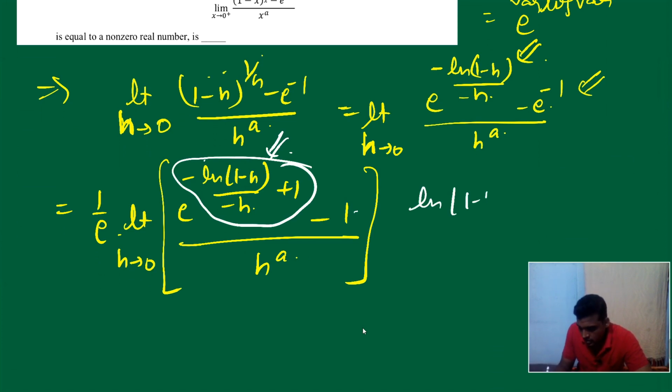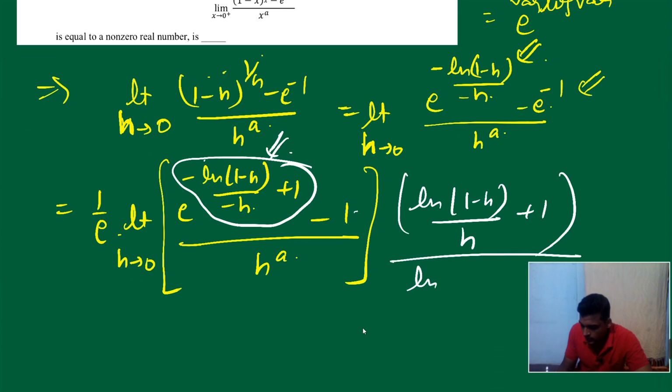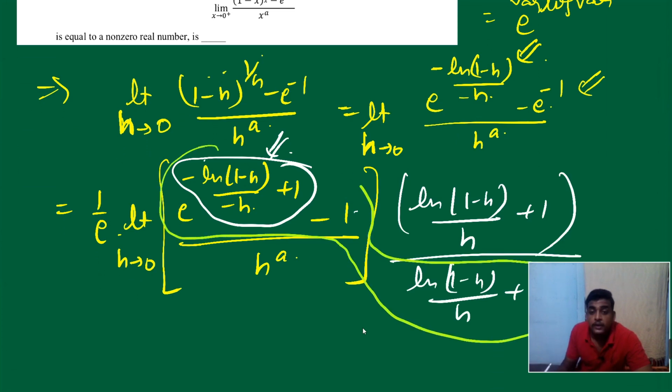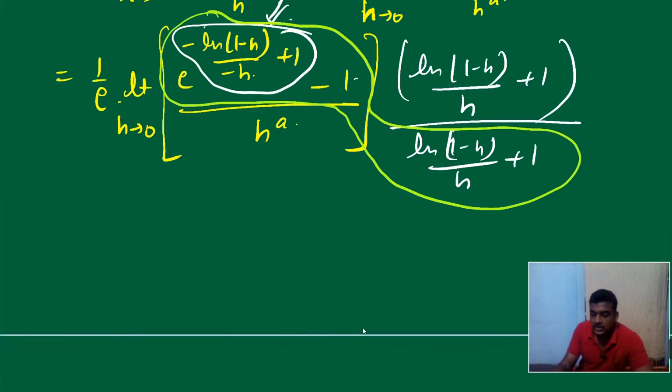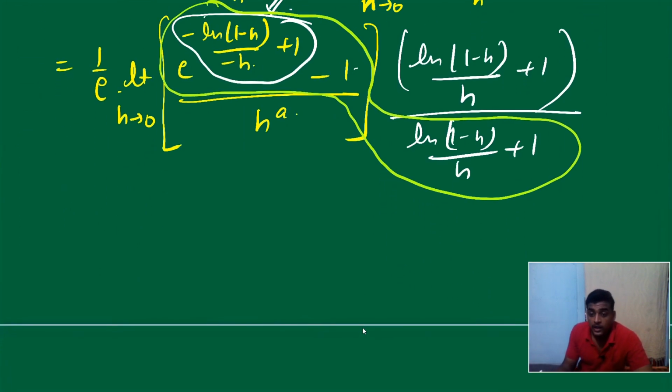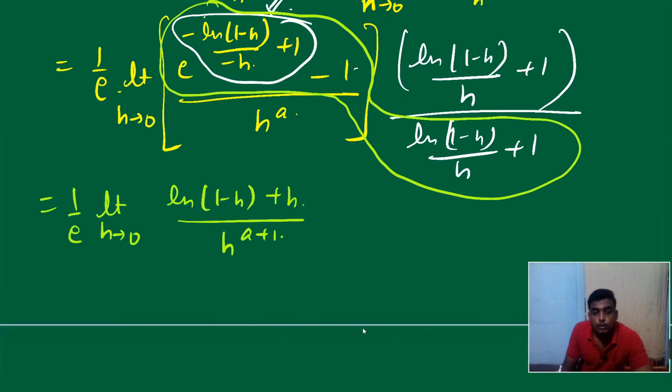ln(1 minus h) upon h plus 1, into ln(1 minus h) upon h plus 1. So everyone, this is going to be diluted, this one. So it is nothing but e raised to 0 minus 1 upon 0, which is 1. So what we have left: 1 by e, limit h tends to 0 of (ln(1 minus h) plus h) upon h raised to a plus 1. No problem. If we substitute h equal to 0, what we have? It's ln 1, 0.